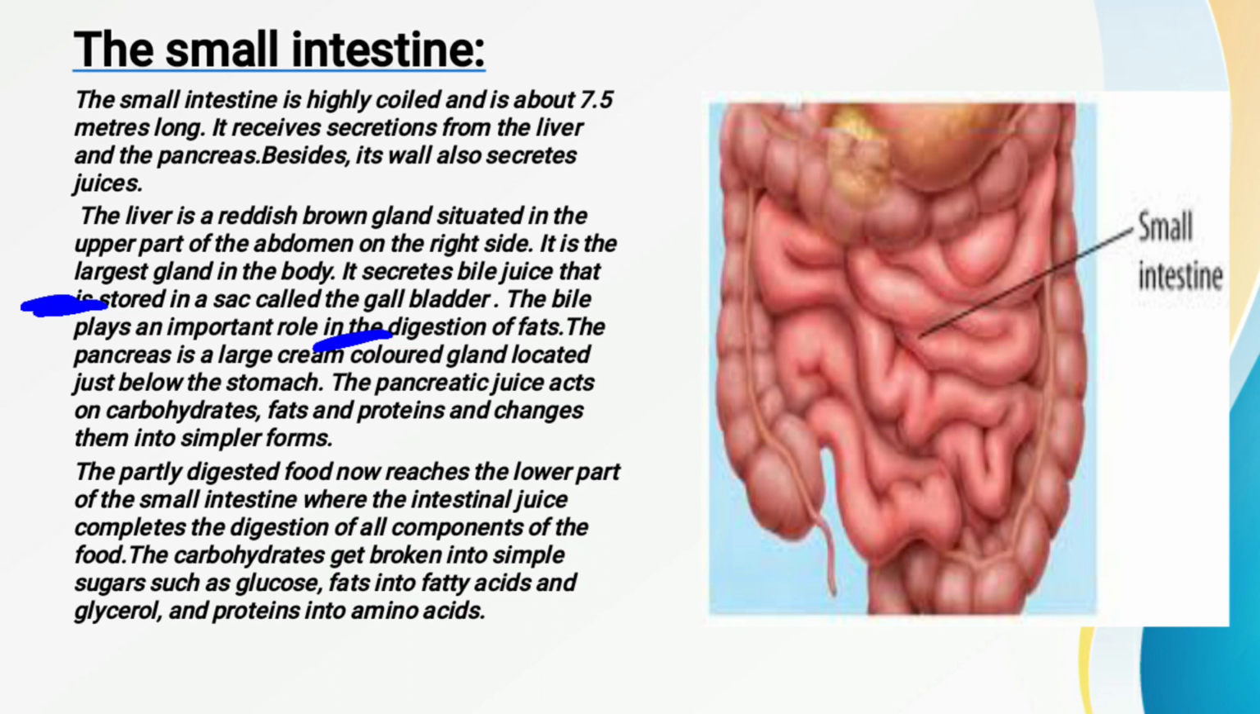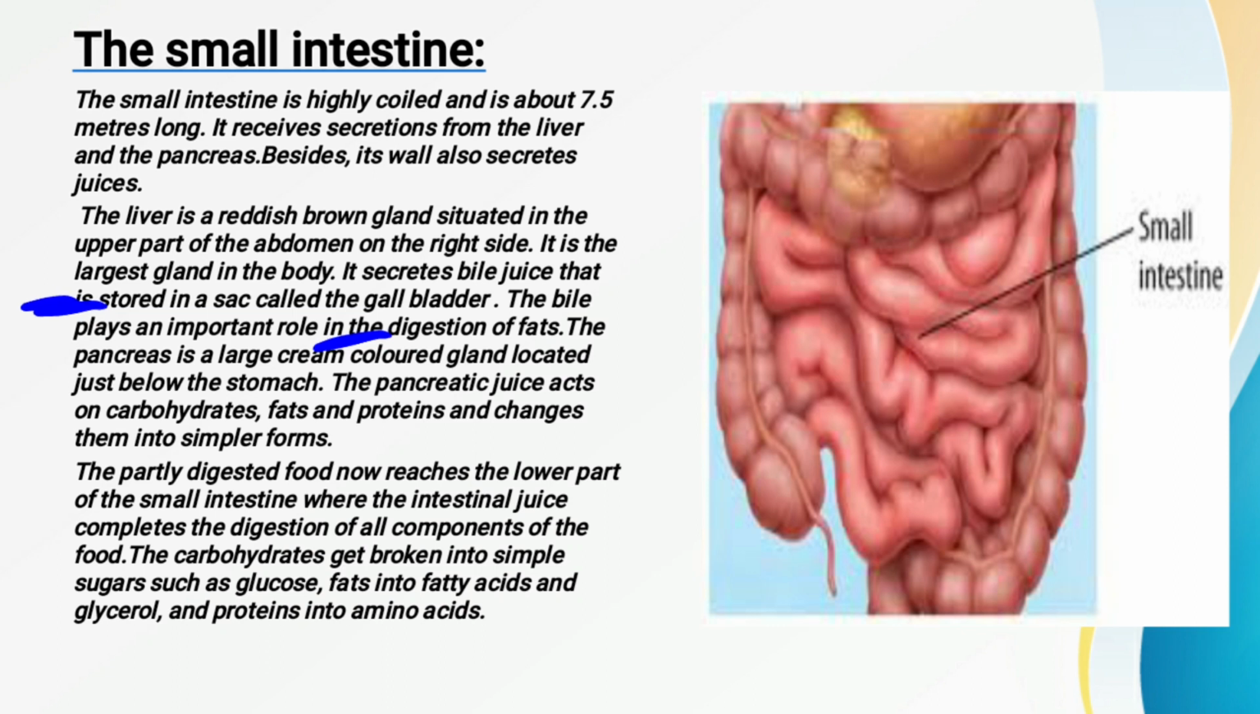Now what happens? The carbohydrates are broken down into simple sugars, and that simple sugar is called what? That is called glucose. The fats are converted into fatty acids and glycerol, and the proteins are converted into amino acids. So this is all about the small intestine.